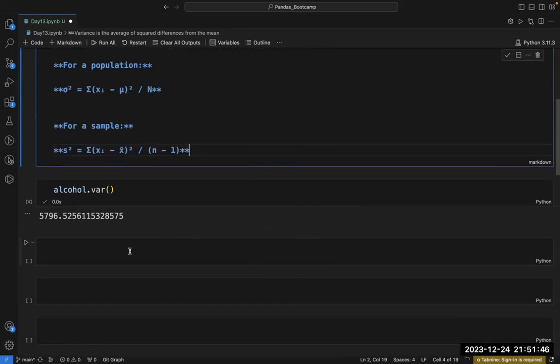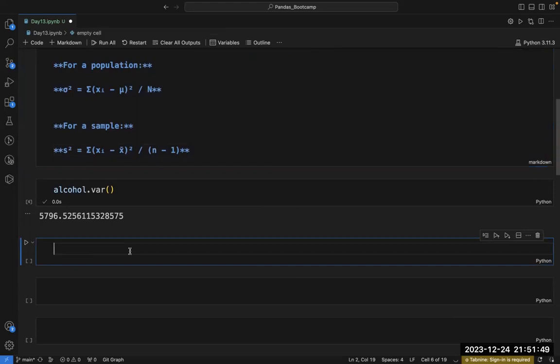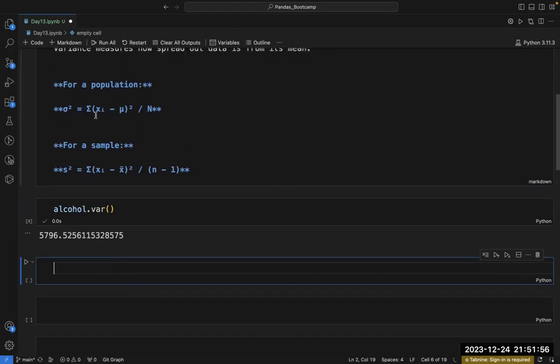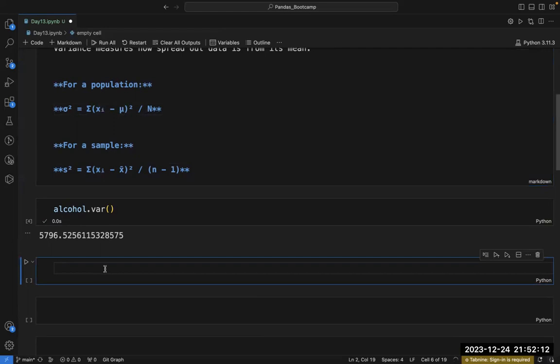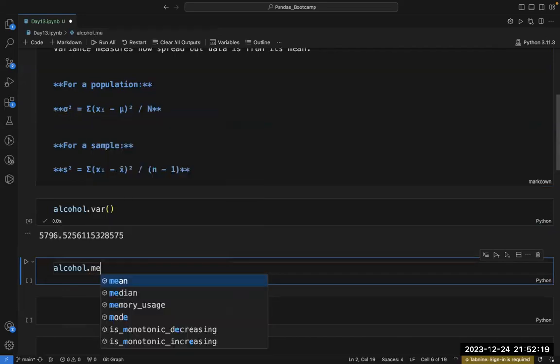So let's first calculate one by one. If you watch this formula, what is this? This is basically a data point, and this is a mean. Mu is basically the mean. So data point minus mu, the mean. So the first thing I need to calculate is alcohol.mean.